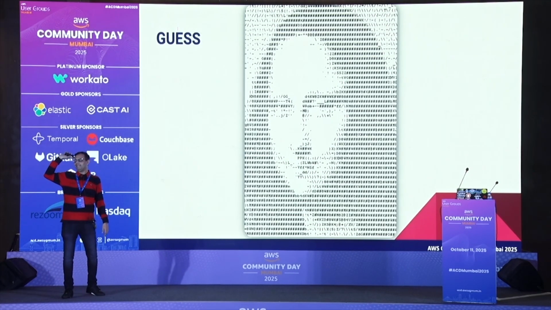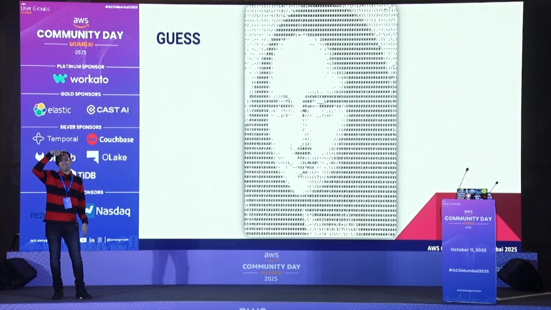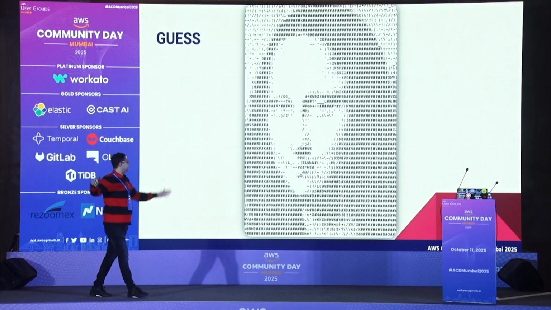If you remember in 1998 or 2000, if you were doing coding in C++, you used to do the output like this. Any guess? Can I say ASCII art? ASCII, right? So if you search for ASCII art, this is one. So this is ASCII art.